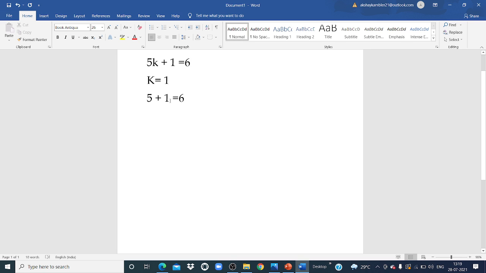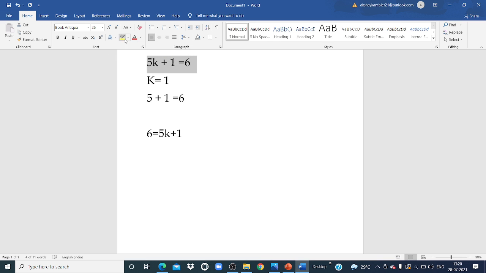So 5k plus 1 is equal to 6. The LHS is equal to 6 and the RHS is also equal to 6. So if instead I write 6 is equal to 5k plus 1, then also my equation is right. Correct?